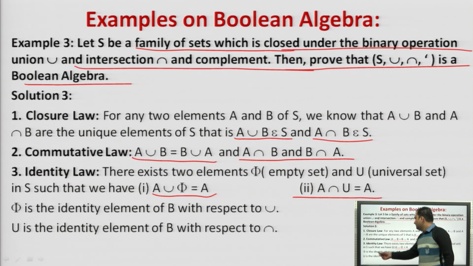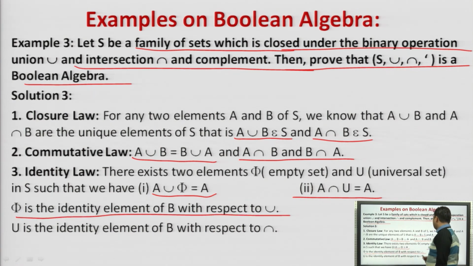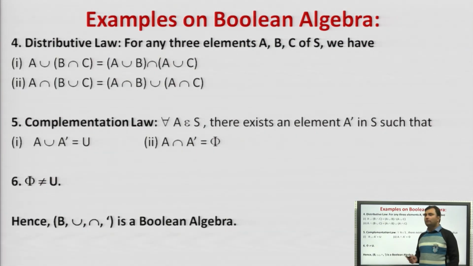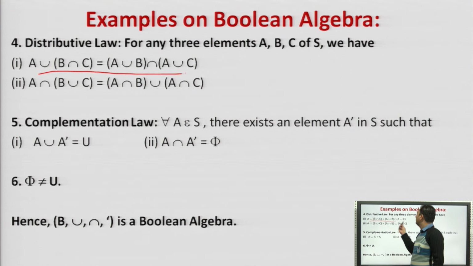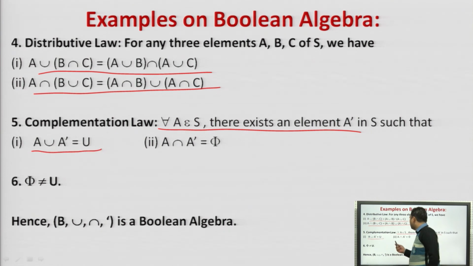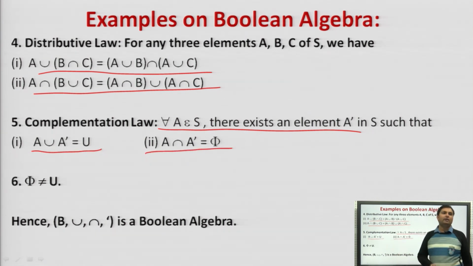So what we are doing? Phi is the identity element of S with respect to union and U is the identity element with respect to intersection. Next is the distributive law. These are the distributive laws which are given to us. Next is the complement. In the complement, A union A complement is the universal set, A intersection A complement is phi, and last is that the universal set is not equal to the empty set.